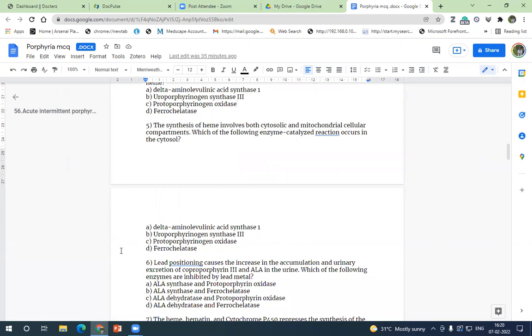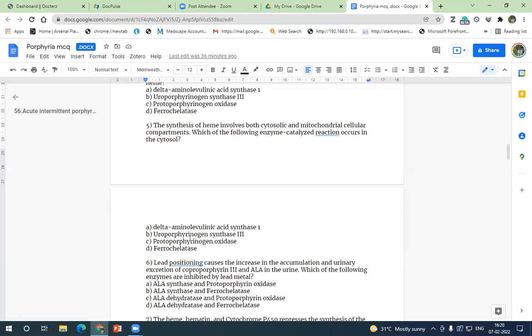So we all know that last 3 enzymes and first 1 enzyme occurs in mitochondria. So which occurs in cytoplasm? Last enzyme we know, that is ferrochelatase, definitely mitochondria. Apart from that is ALA synthase, we know that is your mitochondria. First enzyme and last enzyme we know. We have to decide between these two. So your porphobilinogen synthase obviously comes in center of the cycle. So definitely this occurs in cytoplasm.